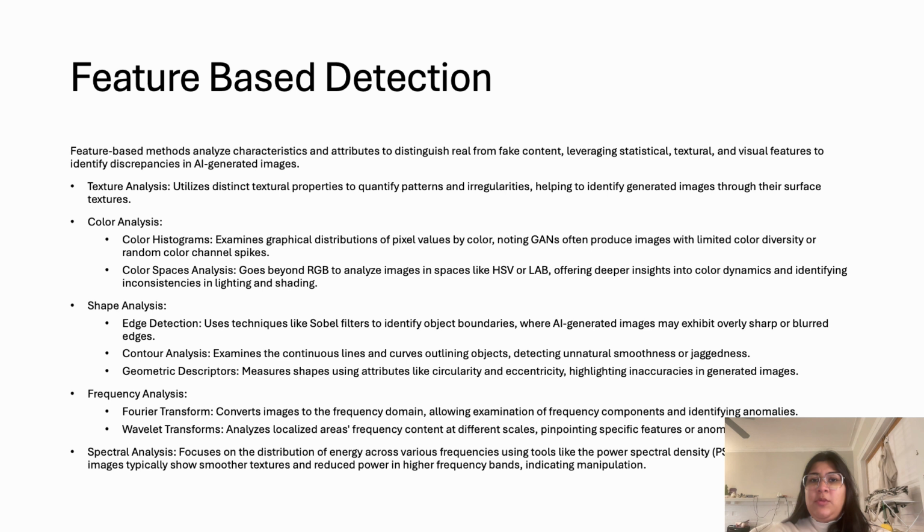We can look at shape analysis, which focuses on edge detection, analyzing the contours and the geometric description of these images. Ideally, AI generated images would exhibit overly sharp or blurred lines. They would have curves outlining objects while detecting unsmoothness or jaggedness. You can look at frequency analysis in the form of Fourier transform, which converts images into a frequency domain, allowing examination of the frequency components and identifying any anomalies which ideally would not exist in a real world image. Or you can look at wavelet transform, which analyzes the localized frequency content at different scales, pinpointing specific features or anomalies.